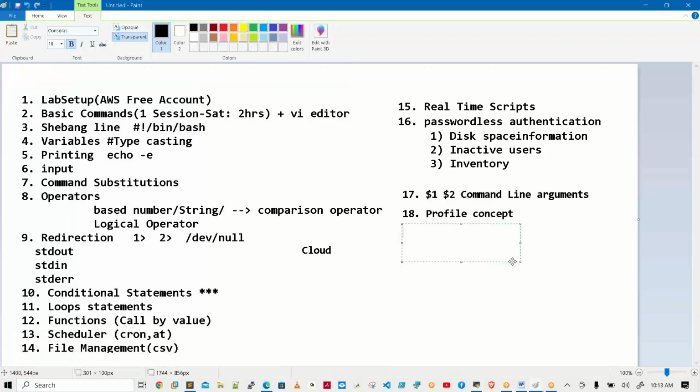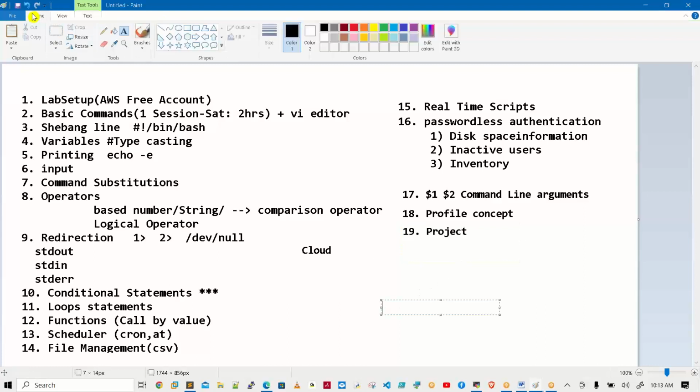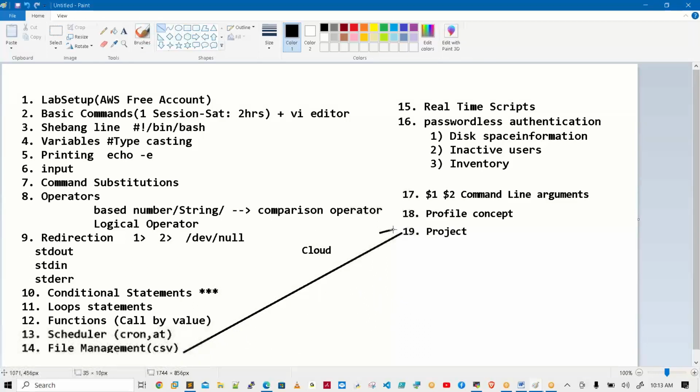This is a new thing I am also announcing. Why? Because when we know the CSV format concept, one project I have added. So based on this one, we will write one project also. But guarantee after this one, you can write the script for any type of requirement.